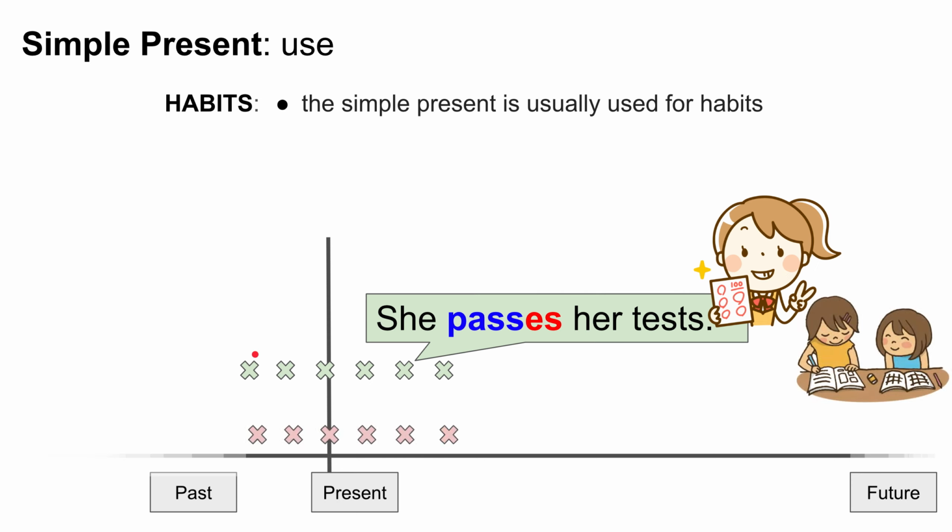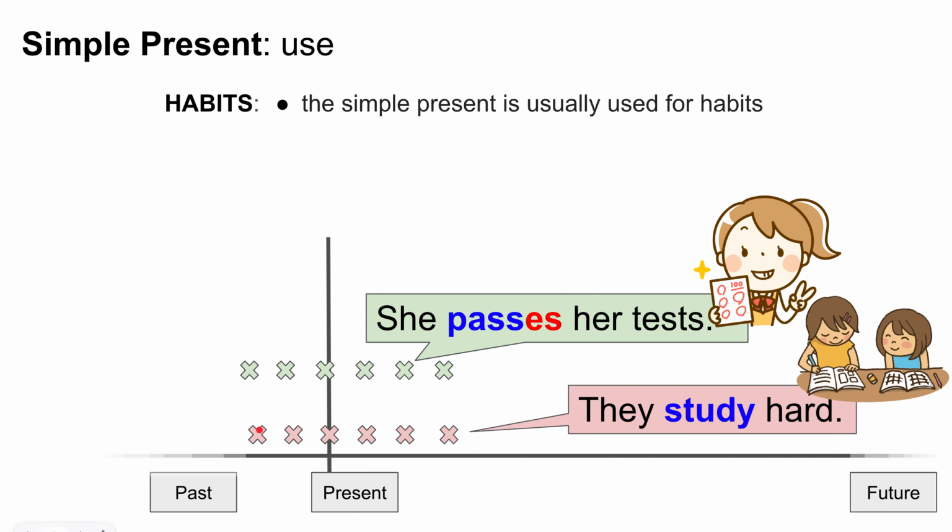Let's look at another example. Here are these two students, and what is their habit? They study hard. One time in the past? No. One time in the future? No. Right now in the present? Maybe yes, maybe not. But most important, it's a habit, a routine. They do it again and again and again. They study hard, not one time, but every day. So we use the simple present for habits and routines.